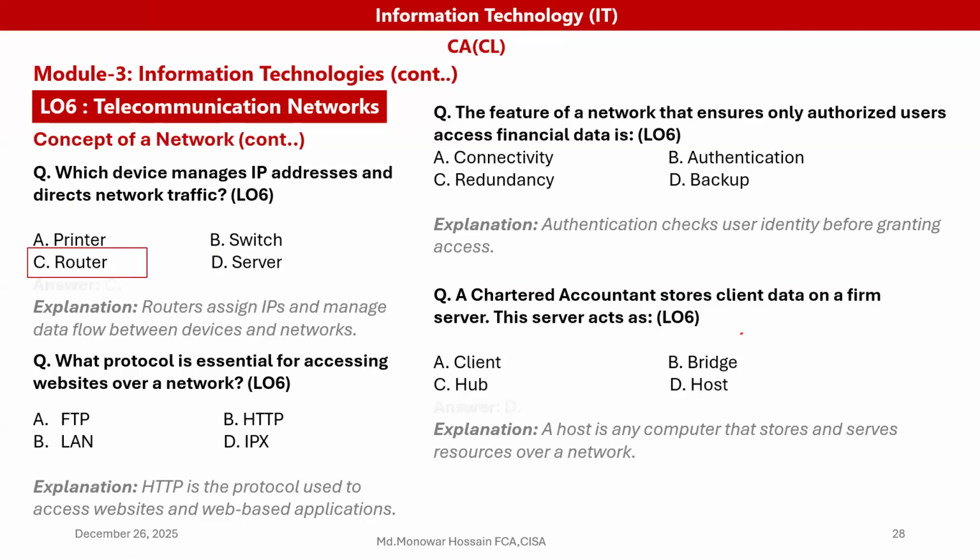The feature of a network that ensures only authorized users access financial data is authentication, because authentication checks user identity before granting access. So it's a control.